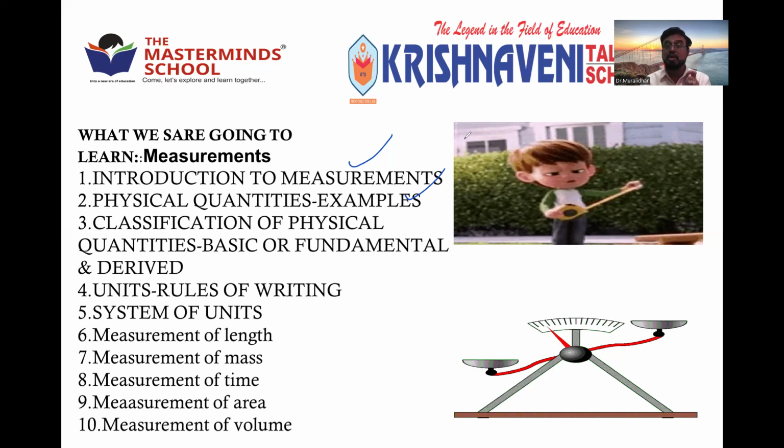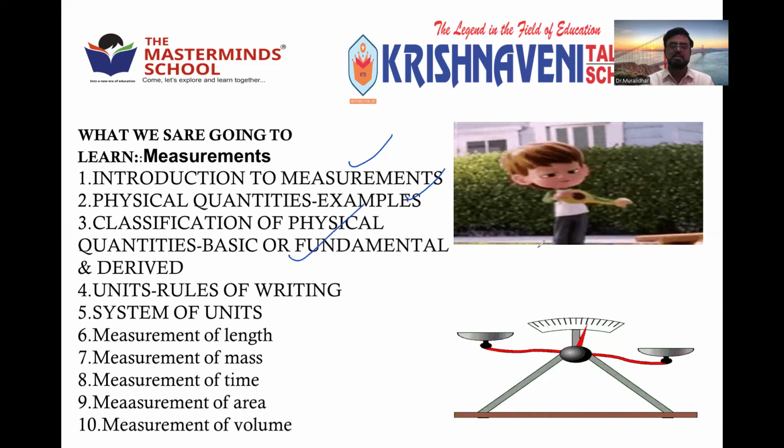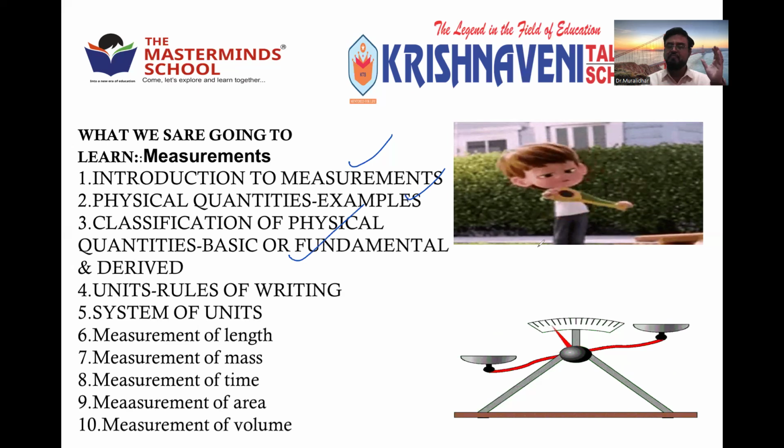Out of these, there are two types: fundamental quantity and derived quantity. Some can be directly obtained, some can be obtained in different ways.